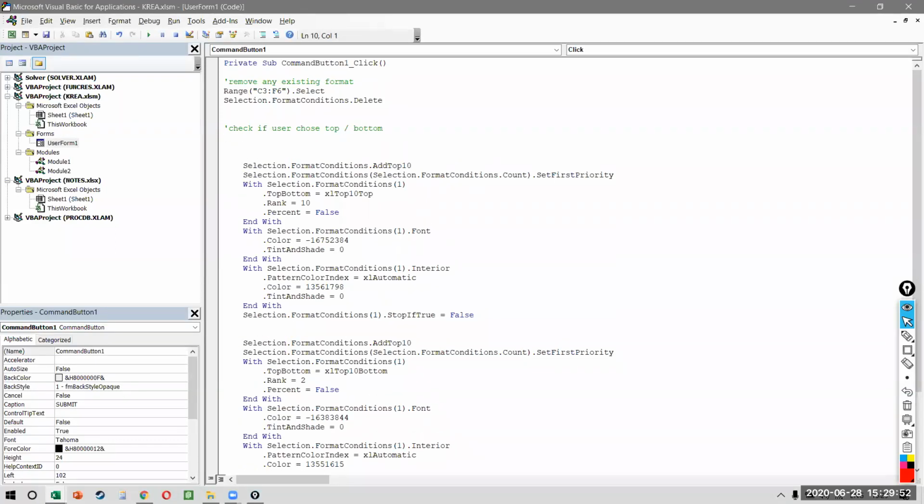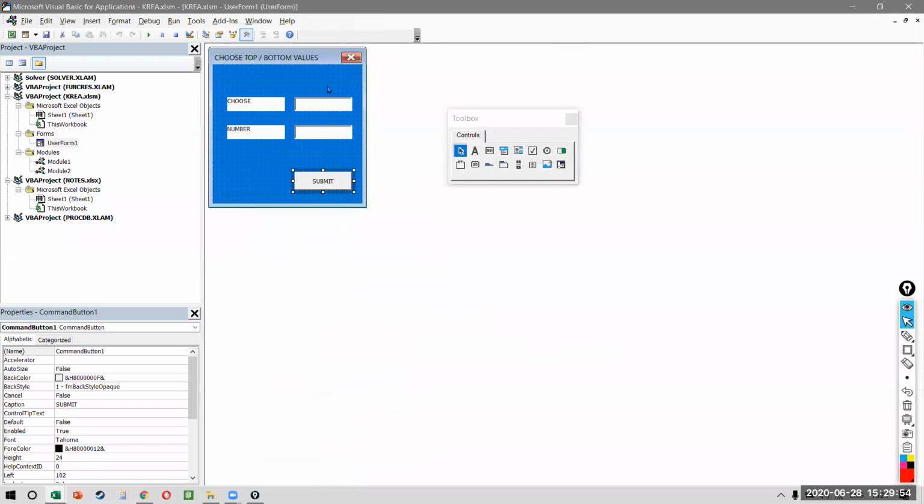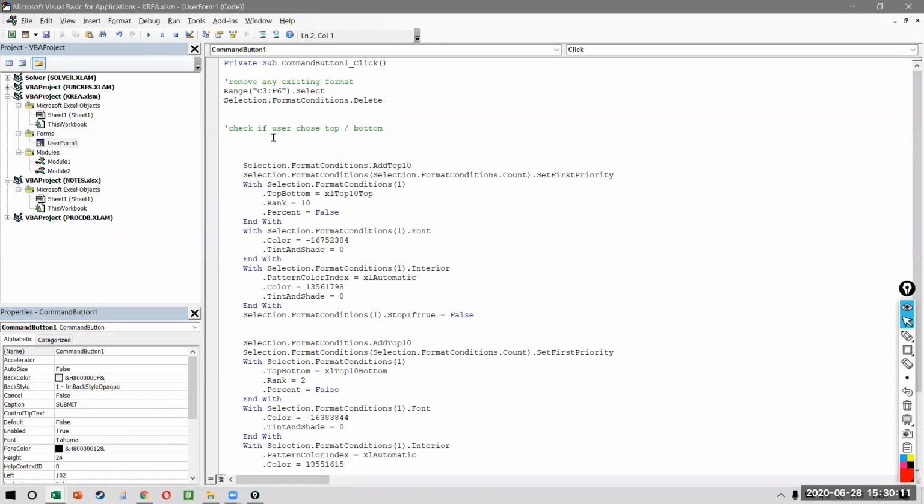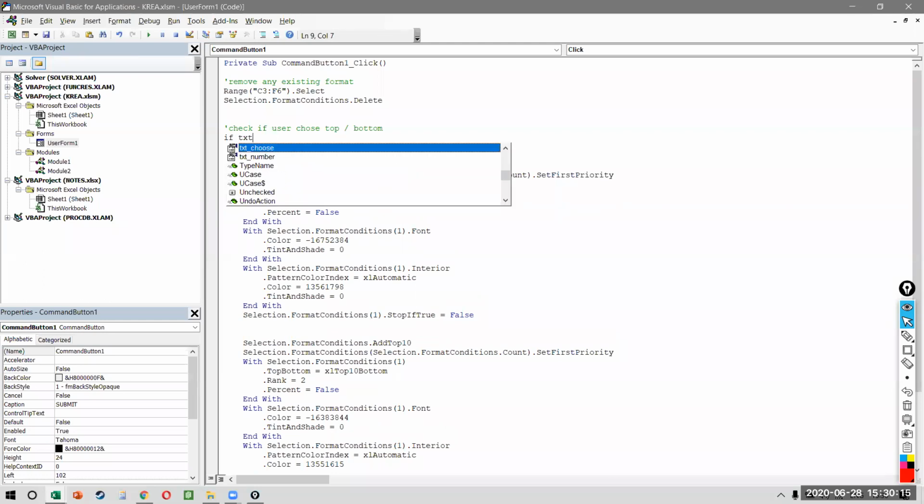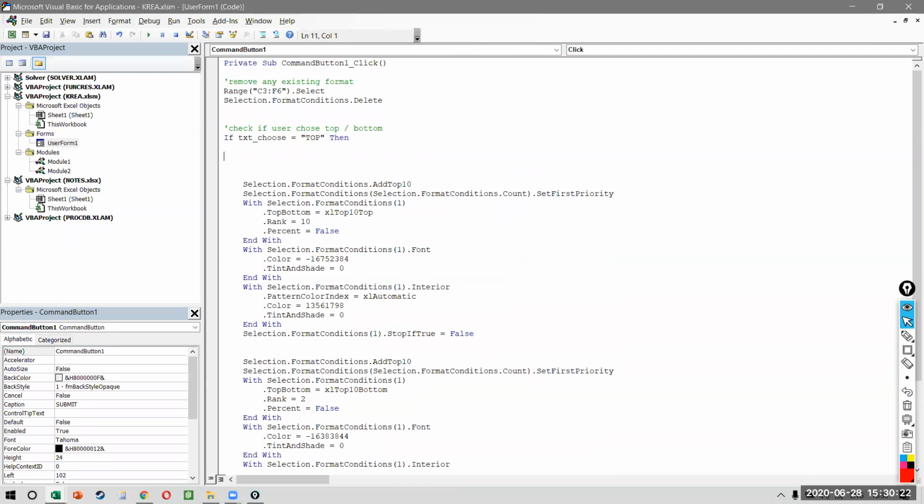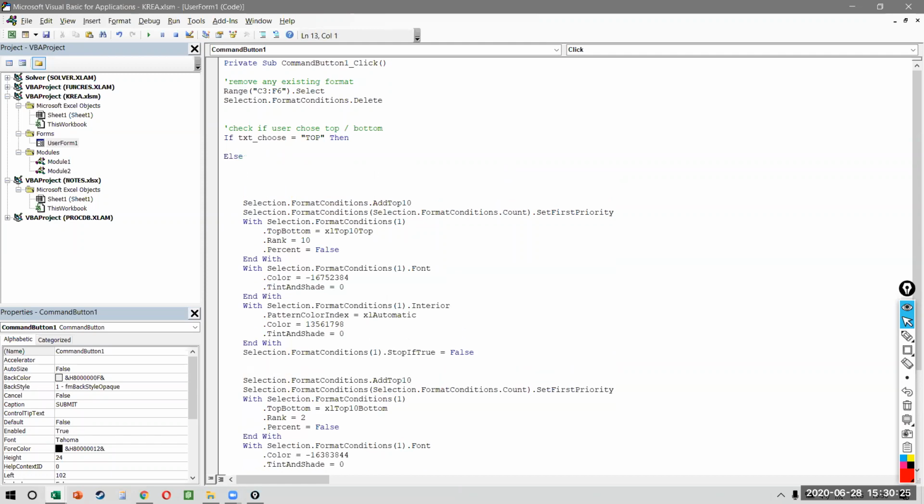How do I check that? I will say that I have two text boxes here. I'll call the first text box txt underscore choose, and the next one can become txt underscore number. All right. So what do I want? I want to say that if the txt value in choose is equal to top, then something should happen. Otherwise, something else should happen, and then an end if.